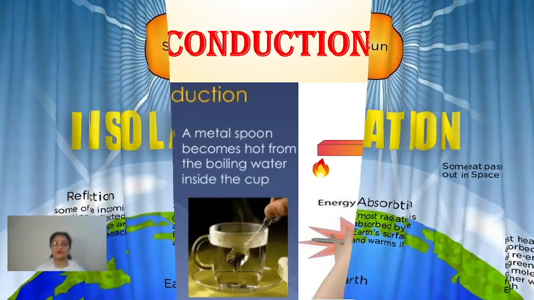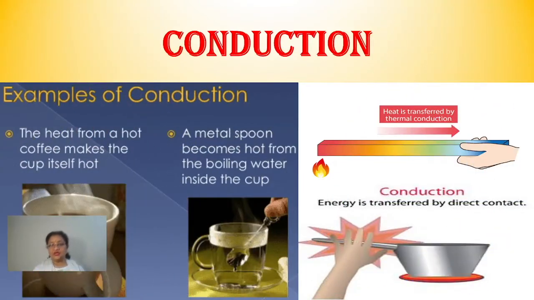Now let's talk about another thing. Children, there are various methods of transmission of heat. Basically three methods are commonly seen. Number one is conduction, number two is convection, number three is radiation.